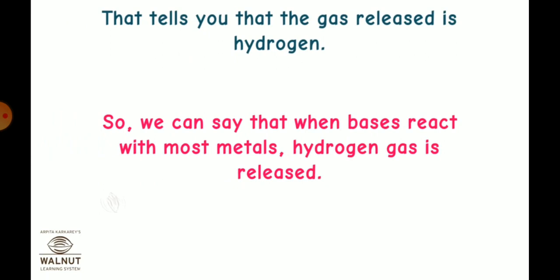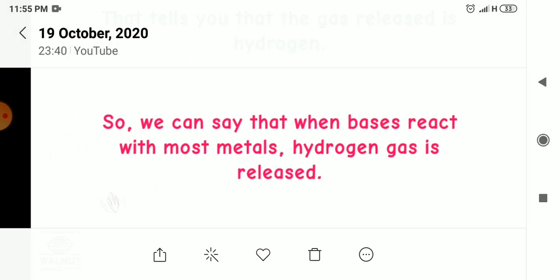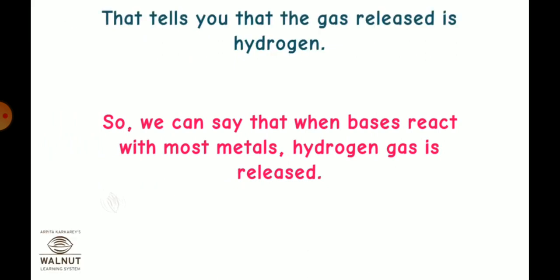So we can say that when bases react with most metals, hydrogen gas is released. Another property, electronic configuration. Electronic configuration is the basis of chemical behavior of elements. Majority of metals have up to 3 electrons in their outermost shell.